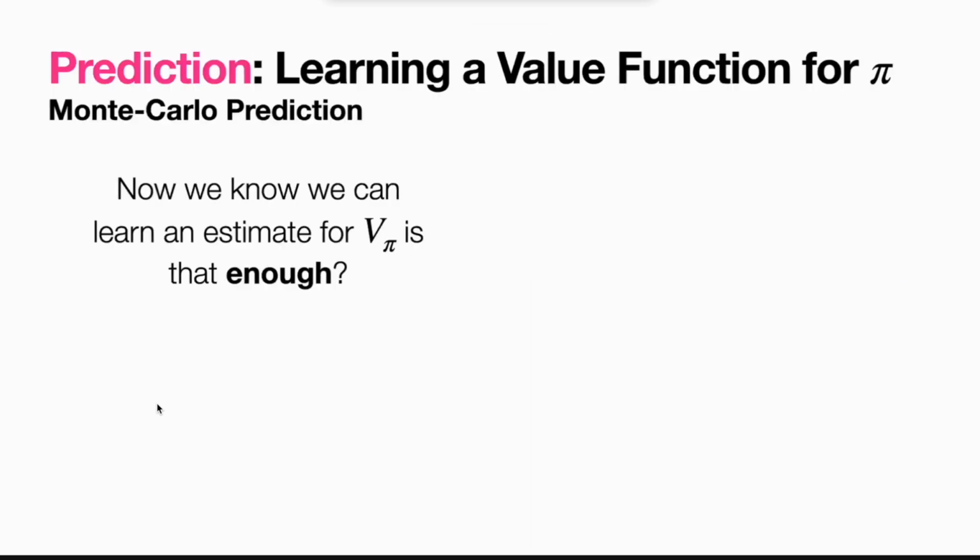So this is roughly where we stopped last time. We were able to do prediction. And I said that in general, we're going to think about two problems, prediction and control. What we looked at last week was the ability to estimate the value function of a policy. So that's the expected value of a policy.